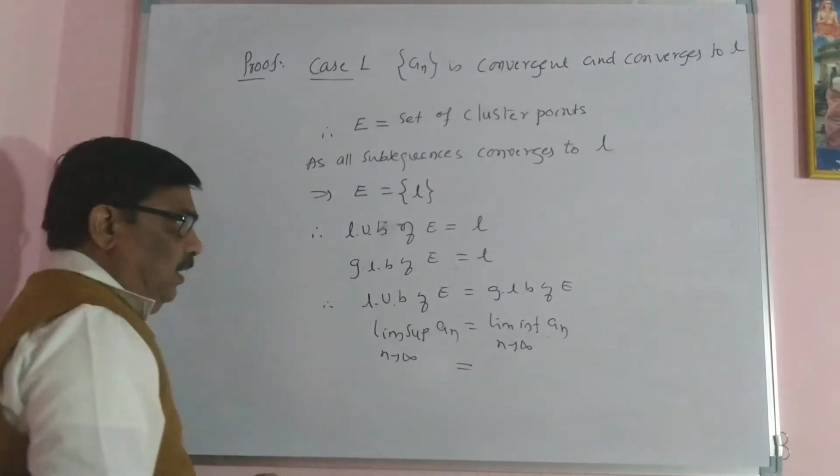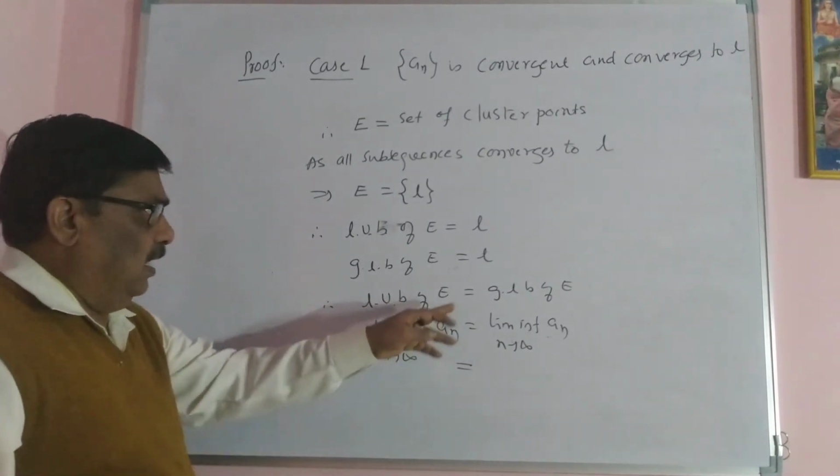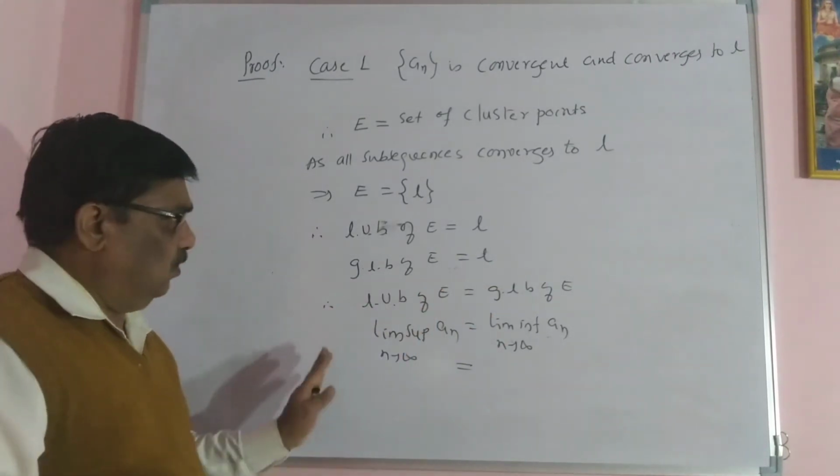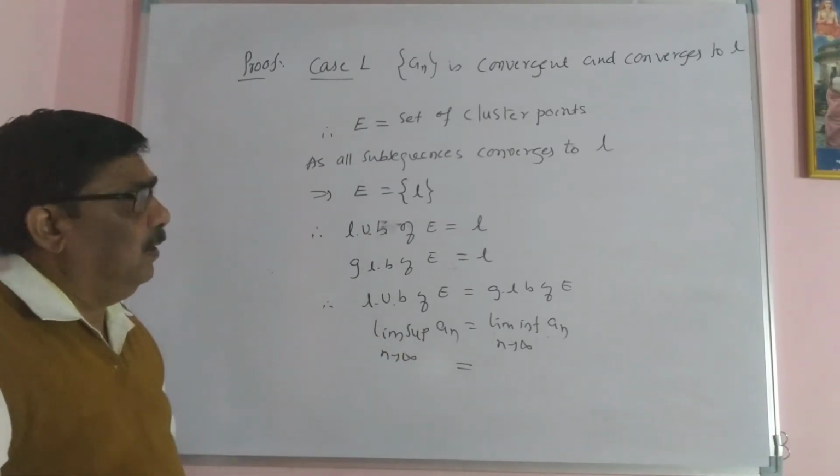This is the first case. Because the least upper bound is the limit superior, the greatest lower bound is the limit inferior, so these two are equal. This is case 1.